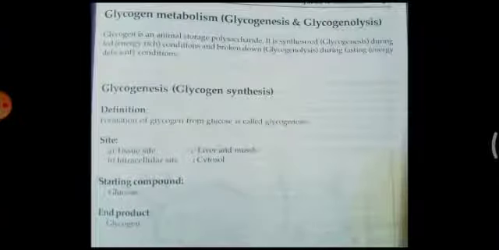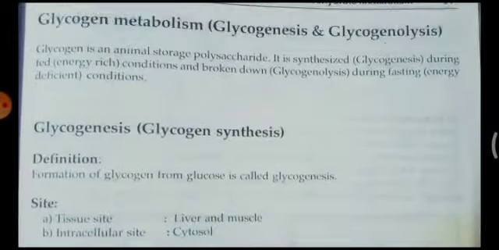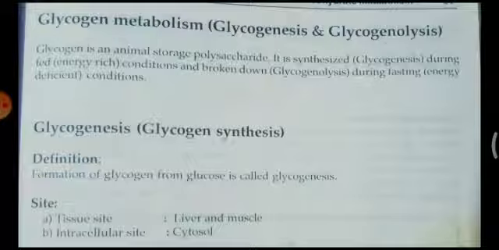Next we are going to discuss glycogen metabolism. So what is glycogen? All of you know glycogen is a homopolysaccharide made up of the same type of sugar units, that is glucose, present in animals, whereas plants store starch, animals store glycogen. And glycogen has a branching at every 8 to 10 glucose molecules. Glycogen is an animal storage polysaccharide.